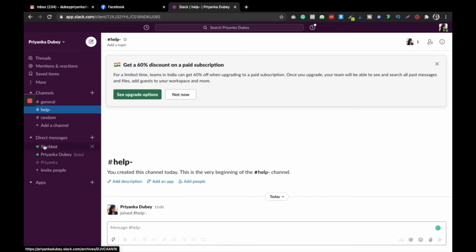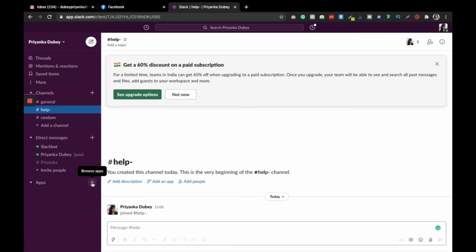So it's very easy, it's very user friendly, I will say. Now the next, as I have shown you previously about the apps that you can add to a particular channel, instead of a particular channel you can also add apps overall to Slack. Okay, so you can do it two ways. Now adding apps overall to Slack is done here.